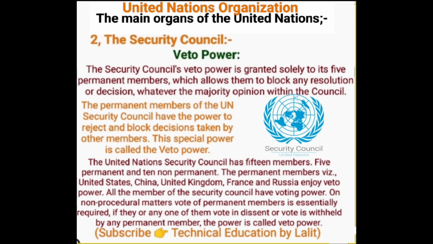The United Nations Security Council has 15 members, 5 permanent and 10 non-permanent. The permanent members United States, China, UK, France, Russia enjoy veto power. All the members of the Security Council have voting power on non-procedural matters. The vote of permanent members is essentially required; if any one of them votes against or the vote is withheld by any permanent member, the power is called veto power.